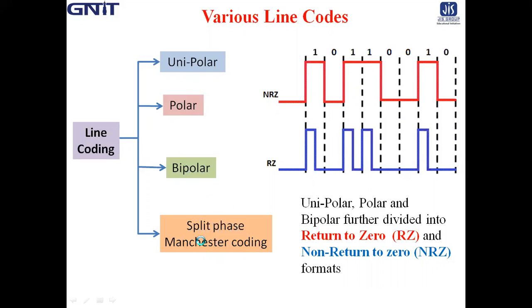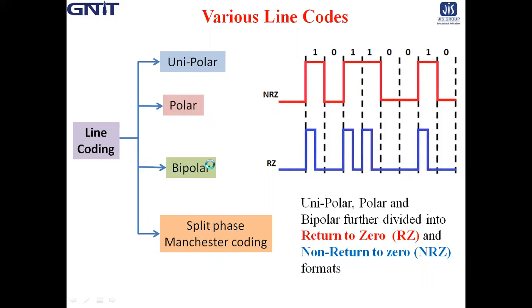The top 3, that is unipolar, polar, and bipolar, are further divided into return to 0 and non-return to 0. So unipolar formats are 2 types: unipolar NRZ and unipolar RZ. Then polar RZ, polar NRZ. Similarly for bipolar, again bipolar RZ and bipolar NRZ.